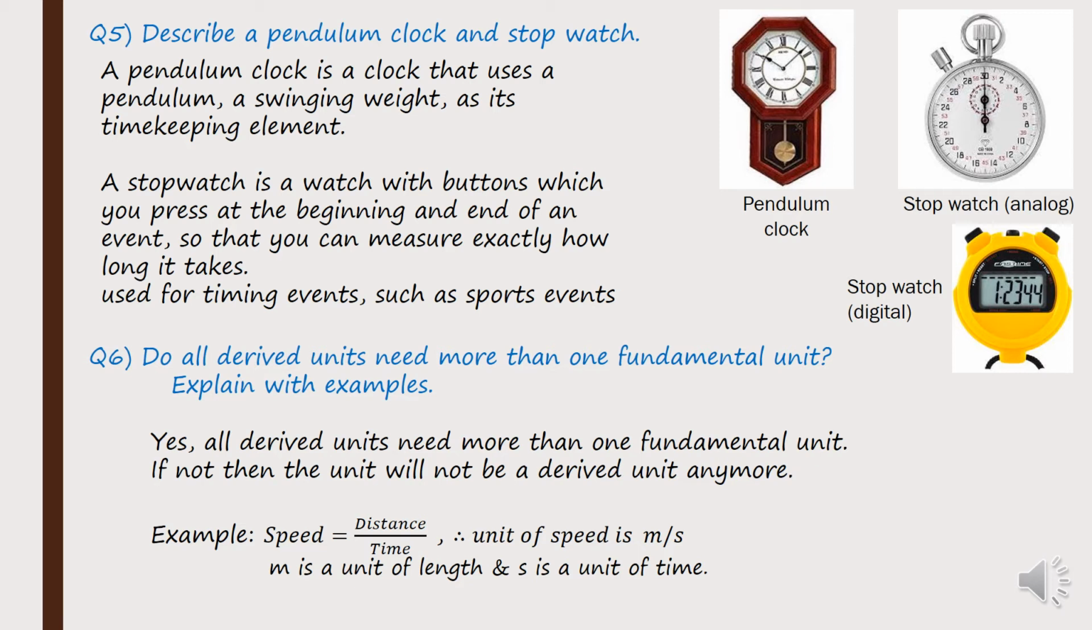So we have distance and we have time, and the speed is equal to distance by time. Therefore the unit of speed will be meters per second. So meter is the unit of length, and second is the unit of time. Hence, using the meter and second as two separate fundamental units, it combines and becomes a derived unit for speed, which is meters per second. Clear?